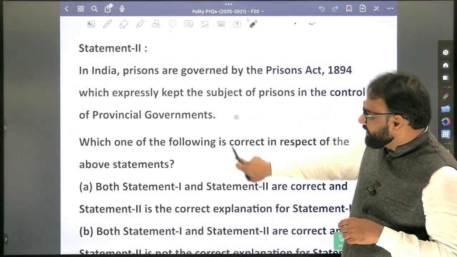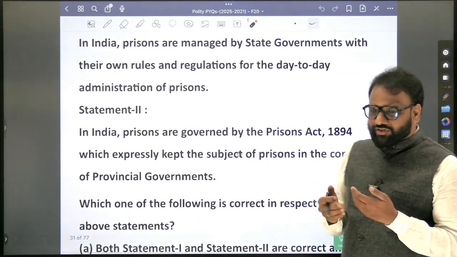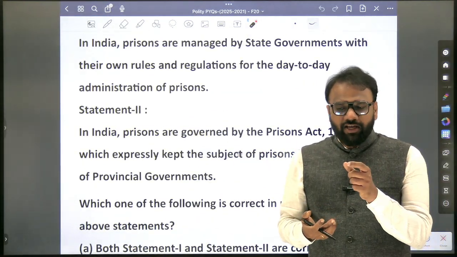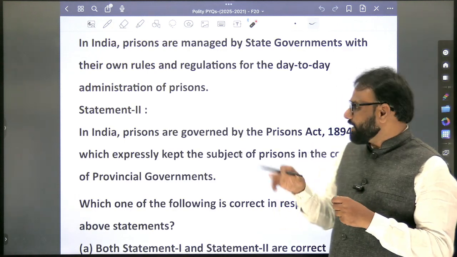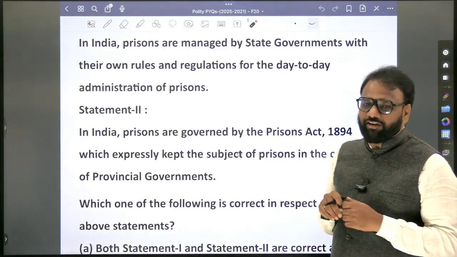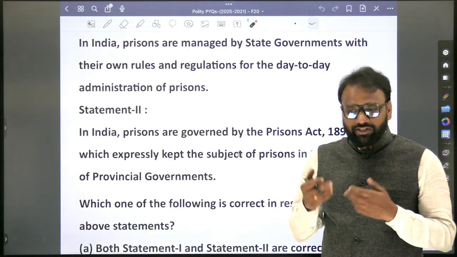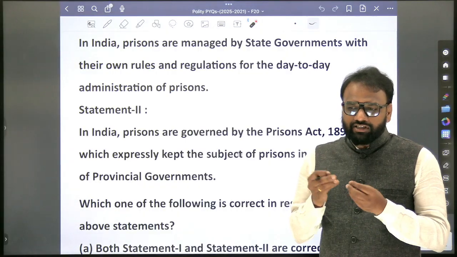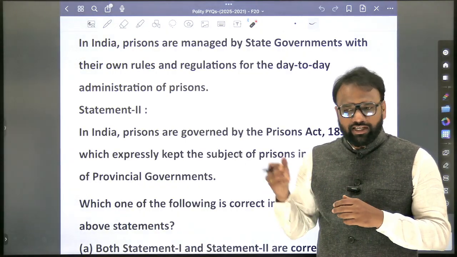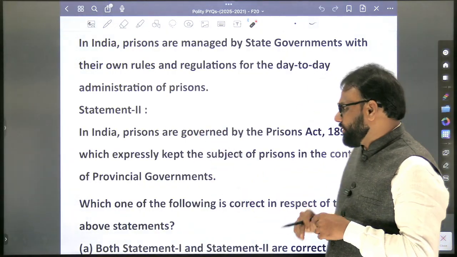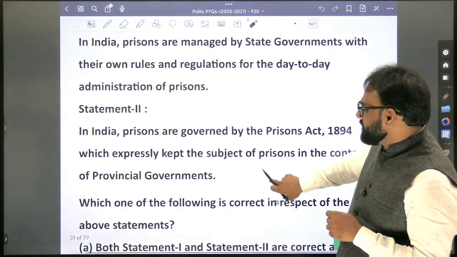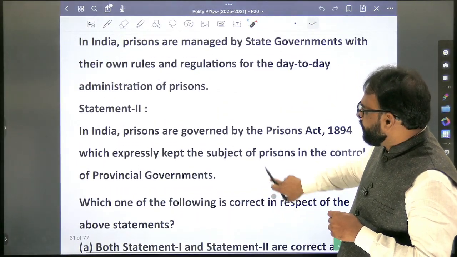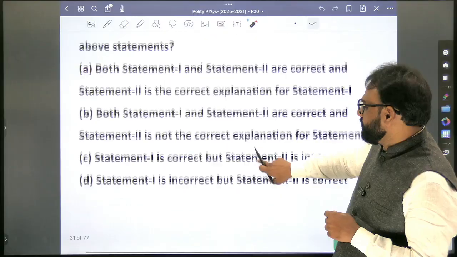what we can do here is search the Prisons Act. If prison is under the state list, why have they still retained the Prisons Act 1894? In that fashion, we can extract some extra curiosity-driven content and update it here. Your answer is both 1 and 2, and 2 is the correct explanation for 1.